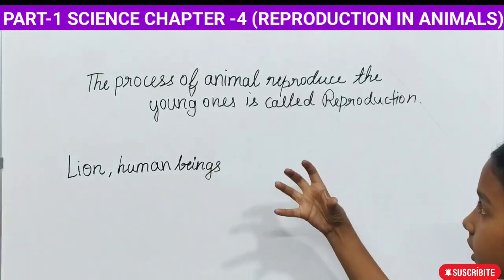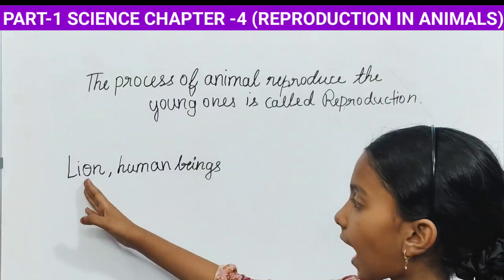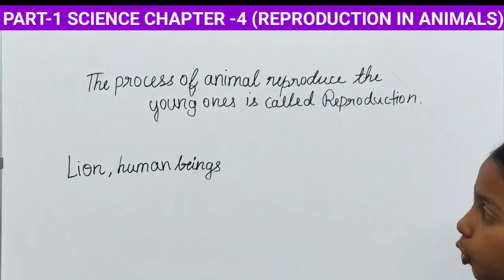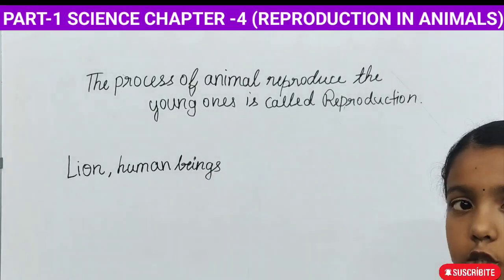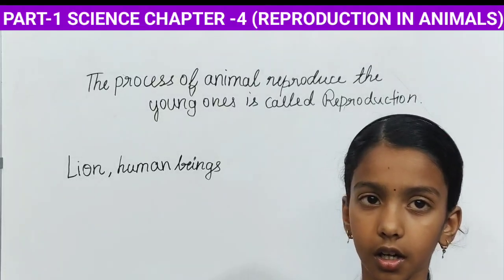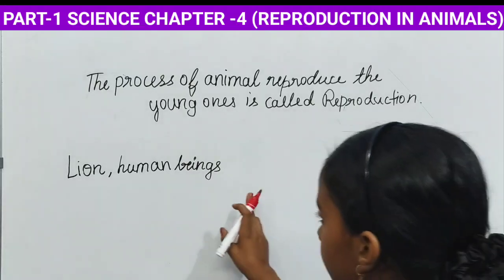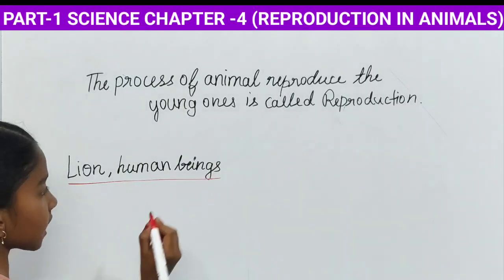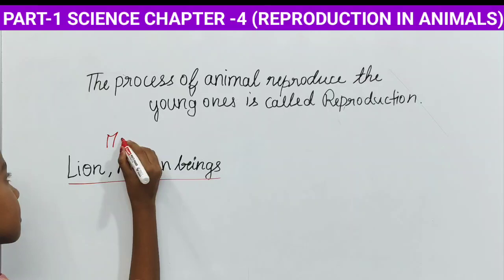Okay, so the animals that give birth to the young ones. The lion and the human beings. Even the human beings give birth to the young ones. They give birth directly to the young ones. Okay, so now we will see, what are lions and human beings called? They are called mammals.